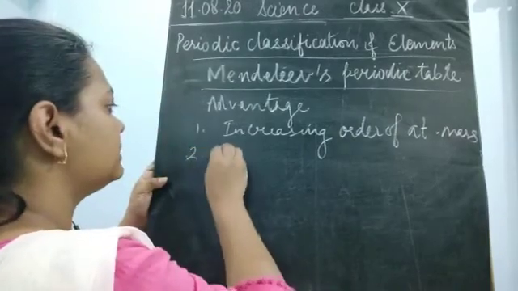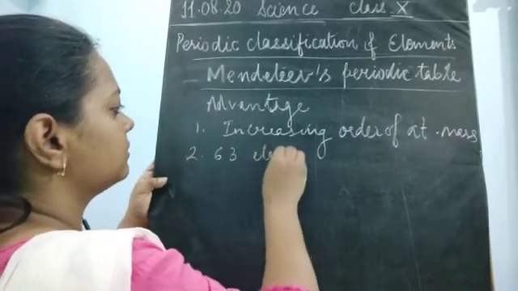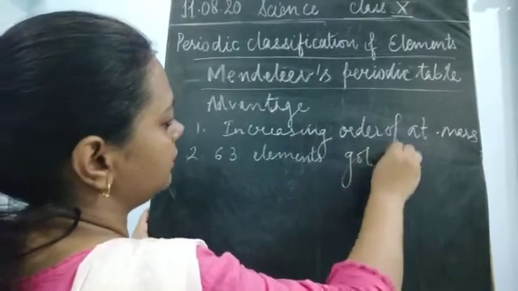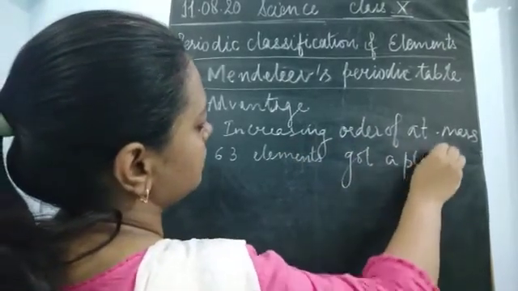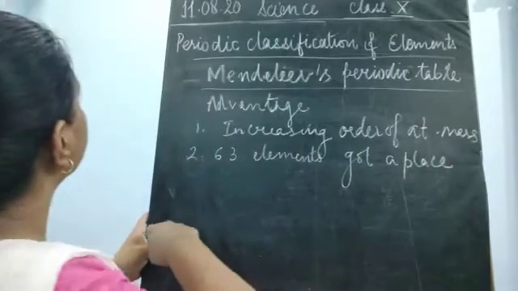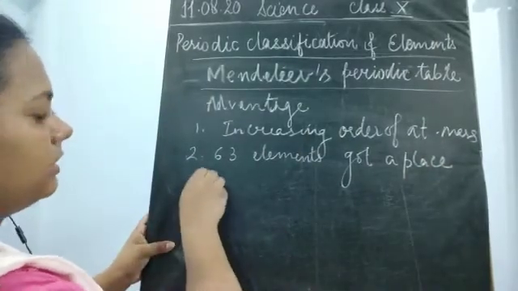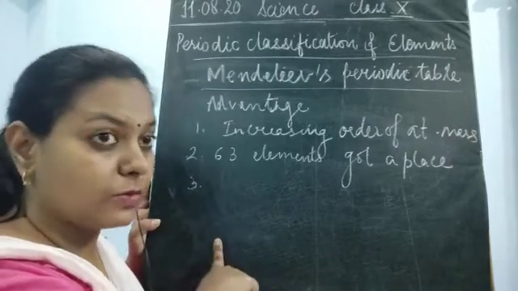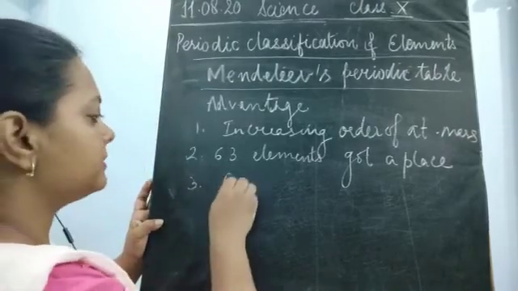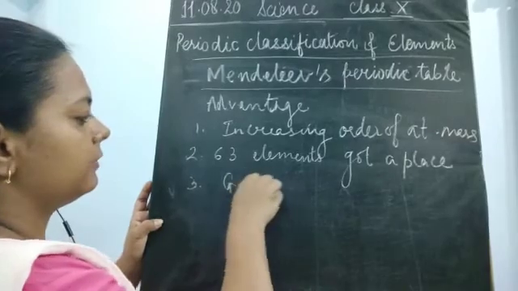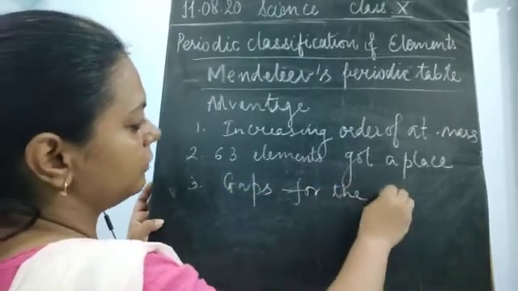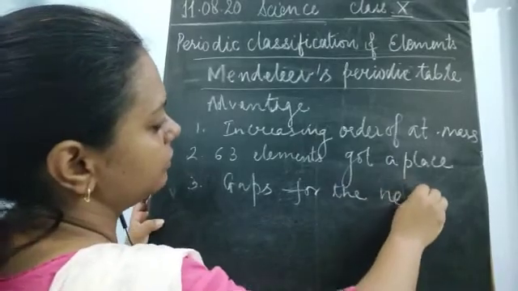Second, all 63 elements got a place, they got a position. Okay, next, the problem was solved. The next advantage was that there were gaps for the placement of new elements.